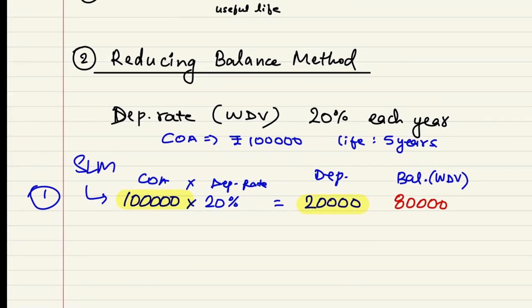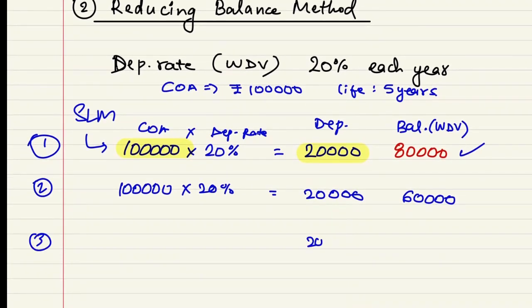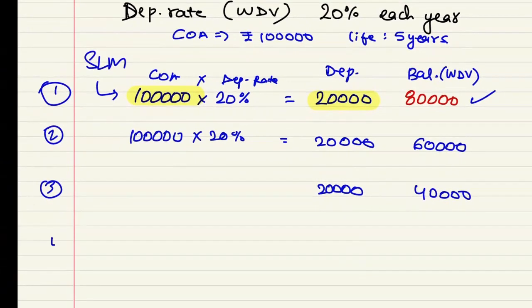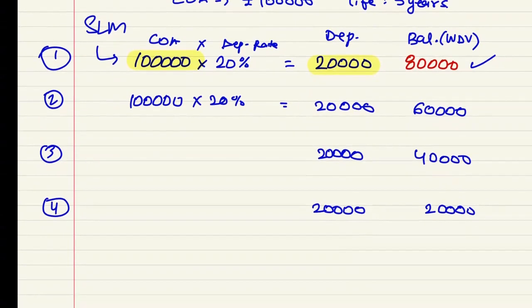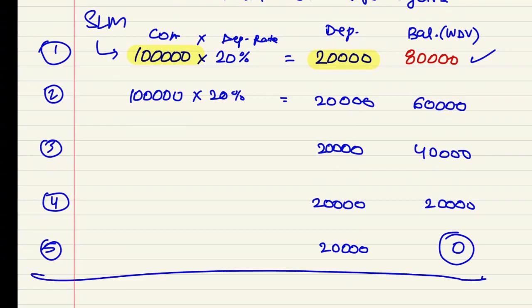What will happen in the next year? In the next year also, the original cost was 1 lakh rupees. Depreciation rate is 20%. The depreciation will be charged at 20,000. Now the balance was 80,000, so 80,000 minus 20,000, at the end of year 2 my balance left would be 60,000. Third year, again 20,000 will be charged as depreciation. Now my balance left would be 40,000. Fourth year, 20,000 again depreciation. Balance left also 20,000. And in the last, fifth year, again depreciation will be charged at 20,000 and my asset will become zero in my straight line method.